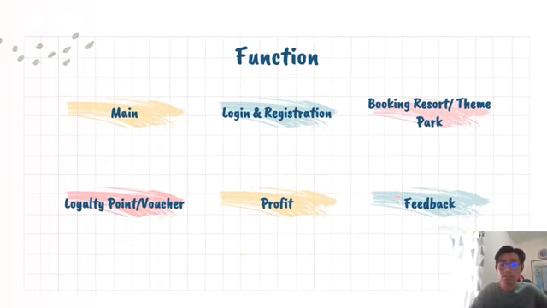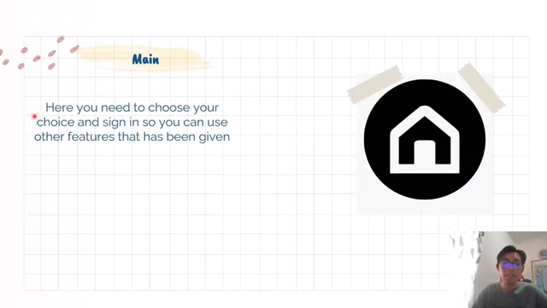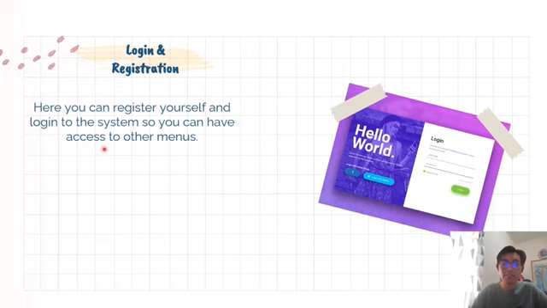So for the functions we use, we have 6 types of function. The first one is main, then login and registration, booking, result or theme park, loyalty point and voucher, profit and feedback. For our main, here we need to choose our choice so that we can use other features that have been given, such as the other menus. Then for login and registration, here we can register ourselves and log into the system so we can use other menus too.